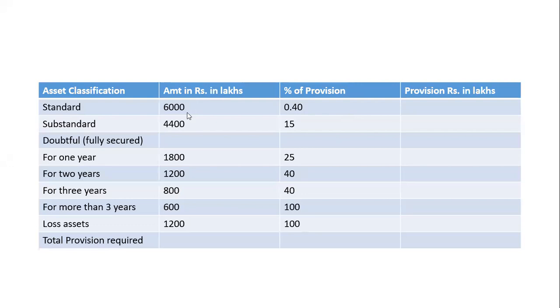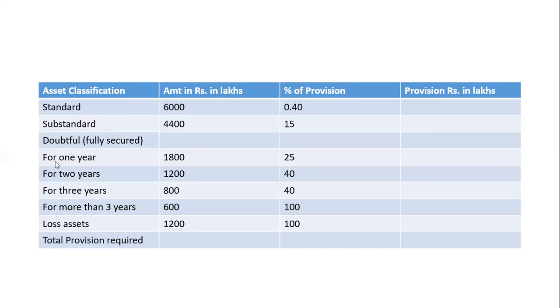Now this is our solution. 0.40% for standard asset. This is the provisioning norms percentage given by RBI. Standard asset 0.40% because it comes in other category. Substandard asset 15%.